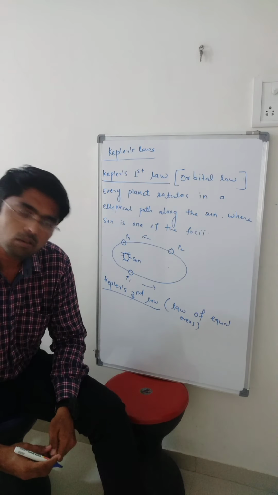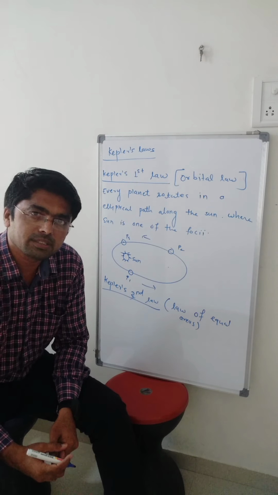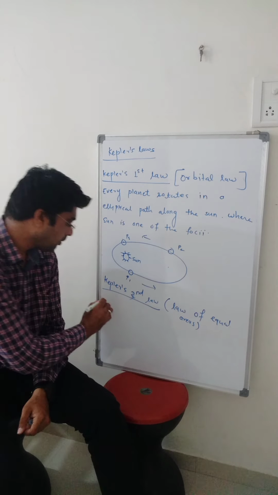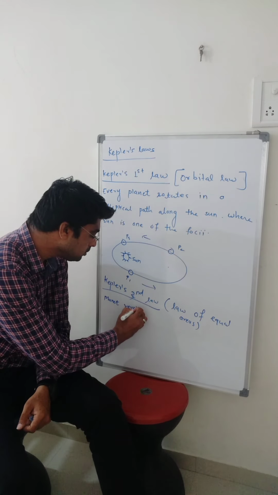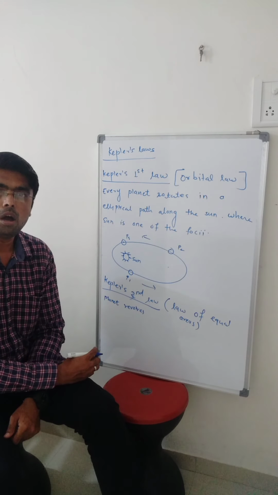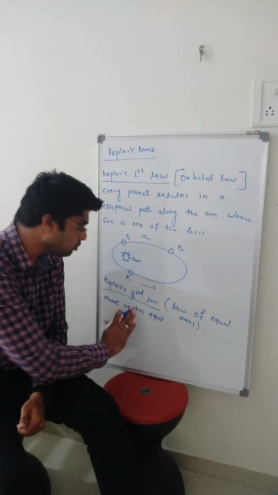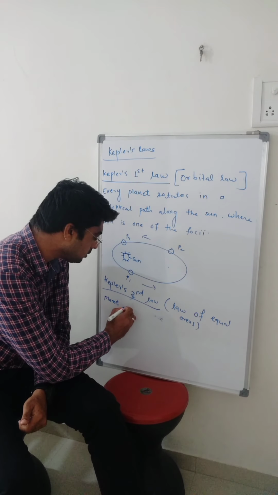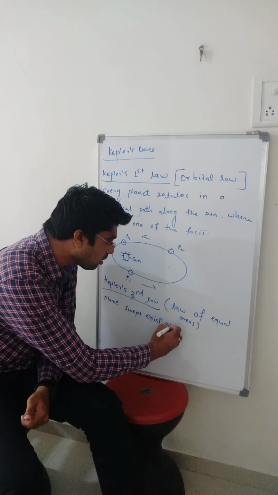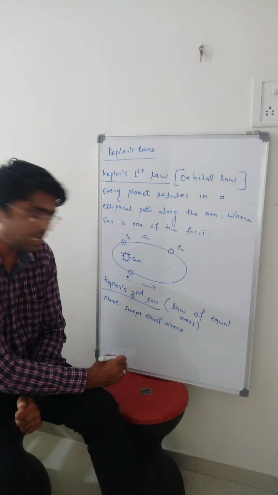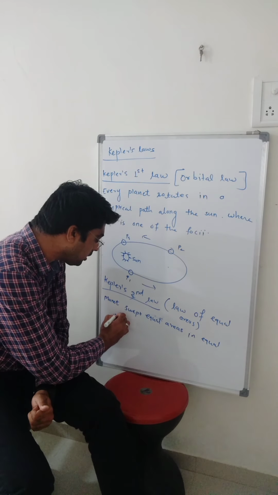This law states that a planet sweeps equal areas or equal distance in equal time intervals.